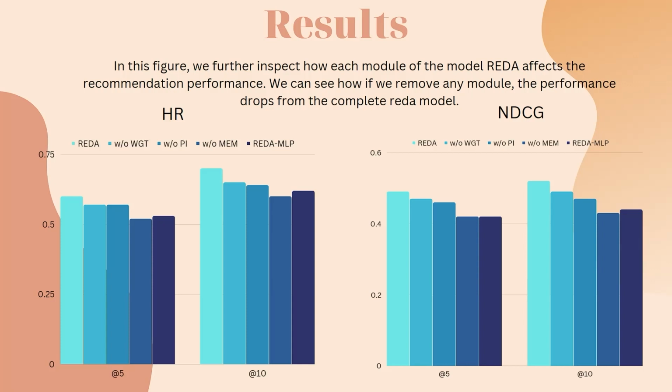We observe that the complete REDA improves over without MEM by at least 8% and over REDA MLP by at least 5% in terms of both metrics, showing that the memory attention layer is a key component for REDA in refining relation embeddings. Moreover, REDA performs consistently better than without PI and without WGT in all settings, meaning that multiple decomposed embeddings and weight attentions indeed capture different latent item aspects and their importance more precisely.